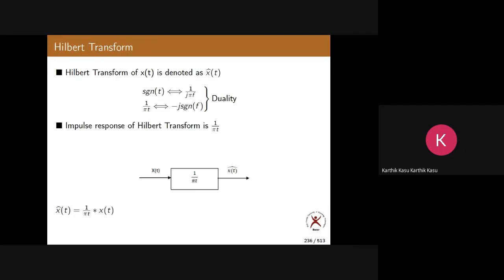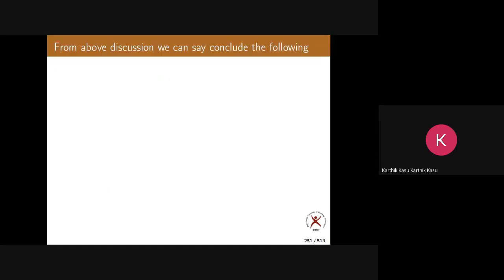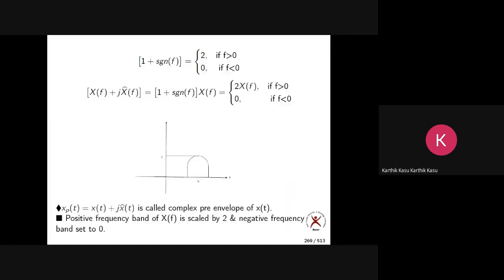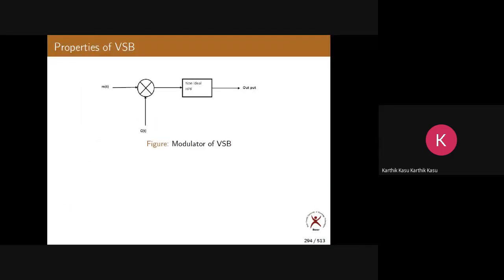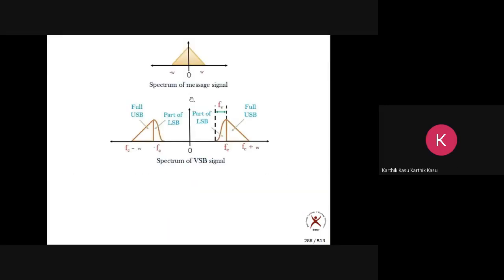Now let us go to the generation of VSB. It is also the same way. The only difference is that the filters need not be ideal. The modulator of VSB, the generator of VSB, first generates DSBSC only. Yes or not? Here m(t) is being multiplied with c(t), which is nothing but DSBSC generation. Next is filtering, but here I am not using any ideal filter. What kind of filter is this? A non-ideal high pass filter. Means the filter is like this.